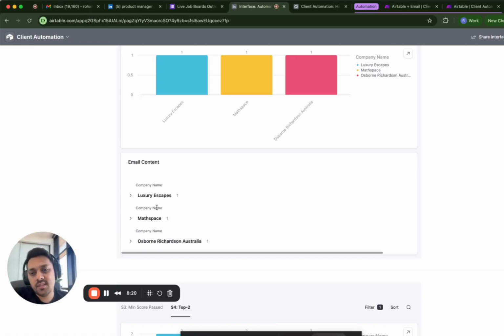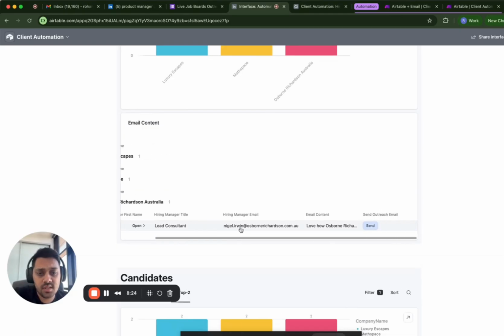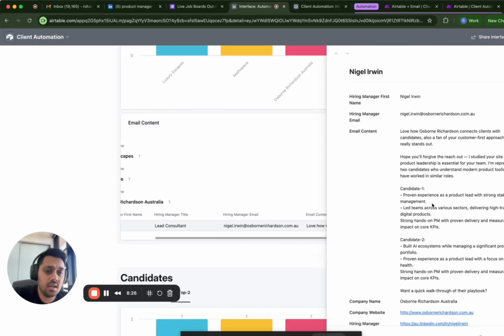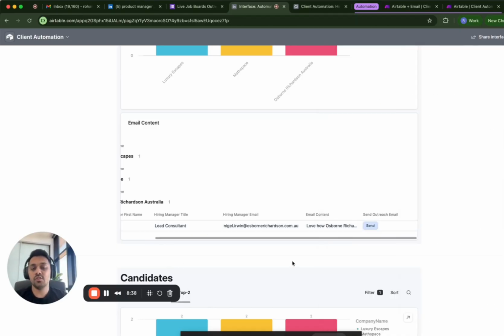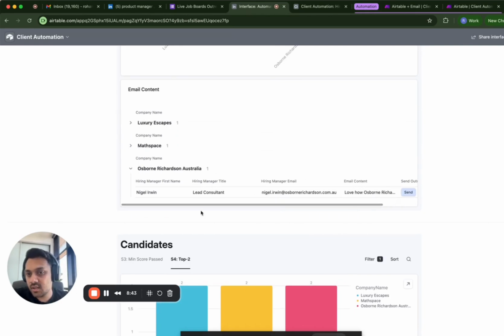Let's say 5 days later, Nigel comes back to us and says, oh, actually, I'm interested in candidate one. Can you provide me more details? But we haven't signed the terms of business yet, terms of recruitment yet. So the client is interested, but we don't want to give away the candidate details. So what we do over here is, all right, Nigel wanted candidate one.